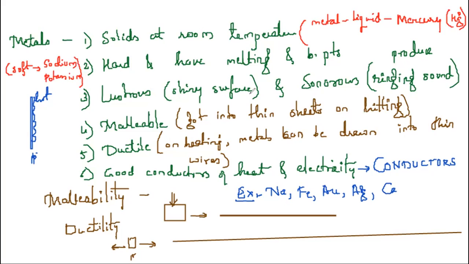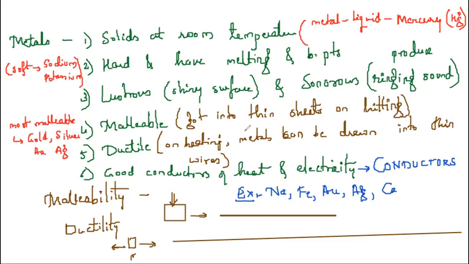Metals are lustrous, have a shiny surface, and they are sonorous. They produce a ringing sound. So only metals are used in temple bells and all, right? Metals are malleable. If we talk about the most malleable metal, the most malleable metal is gold. It is gold and silver. The symbol for gold is Au. The symbol for silver is Ag.